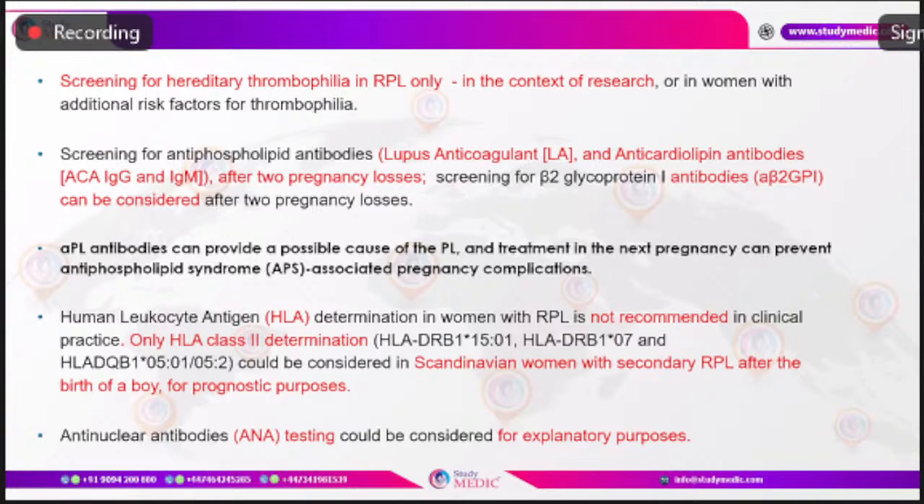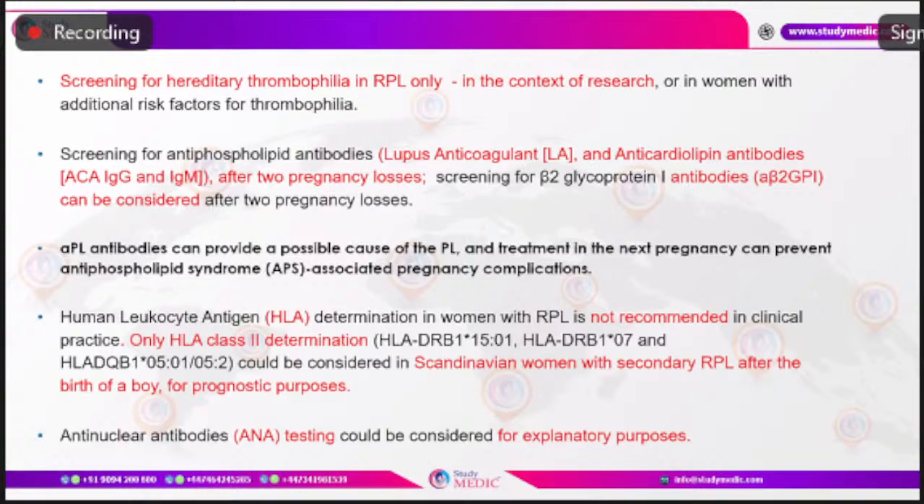Coming to connective tissue disorders and autoimmune disorders and their impact in recurrent pregnancy loss. In all these connective tissue disorders like SLE, Sjogren's syndrome, rheumatoid arthritis, and the vasculitic disorders, if they are in remission and controlled at the time of conception, they as such will not cause a pregnancy loss or recurrent pregnancy loss, except in the one case where SLE is associated with secondary antiphospholipid antibody syndrome.